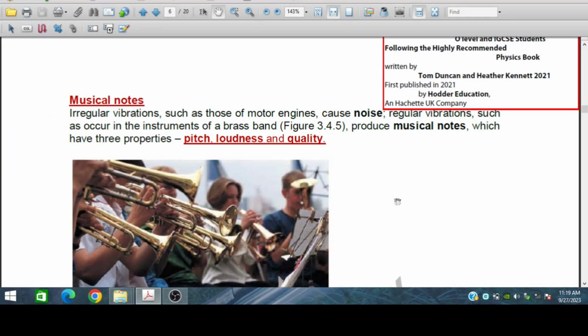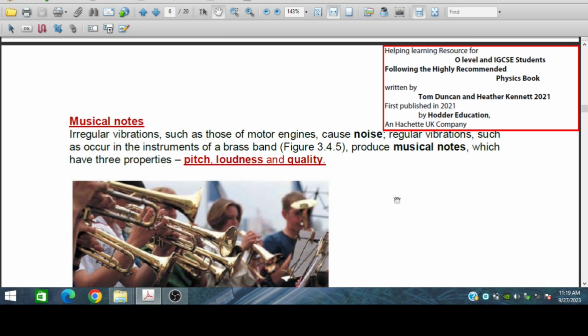Bismillahirrahmanirrahim. In this session, we will discuss the musical notes produced in songs, and we will discuss this under the subject of physics O level, from the book written by Tom Duncan and Heather Kennett and published by Hodder Education.